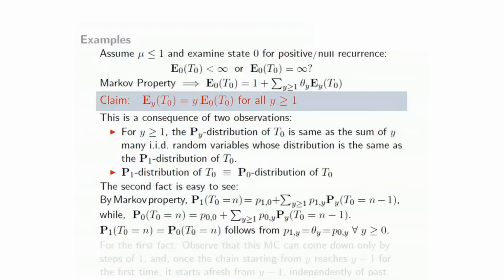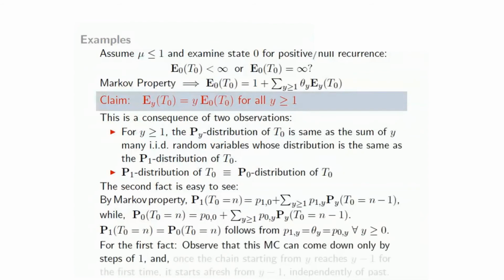On the other hand, the P_0 probability of T0 equal to n is P_0(0) plus this. Now the fact that the P_1 probability of T0 equal to n is the same as the P_0 probability follows from the fact that the transition probability from 1 to any y is the same as the transition probability from 0 to any y. That's because of the very special nature of the chain.